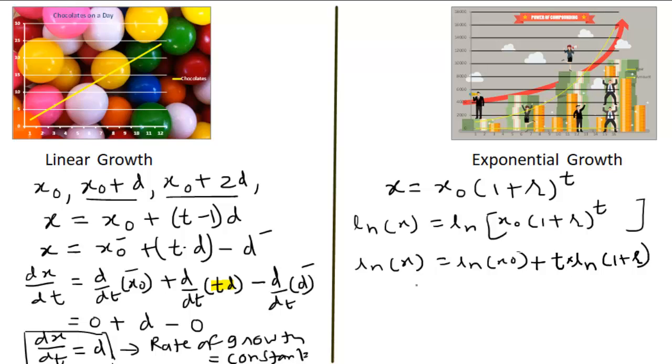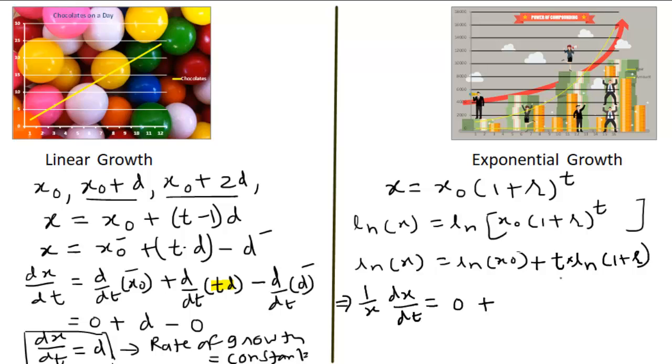Now here we will differentiate this with respect to time. So it is 1 by x after differentiation, dx by dt. We are finding the rate of change of amount with respect to time. Here x0, the principal amount, if we take its natural logarithm, is again a fixed quantity, a constant, so its differentiation will be 0.